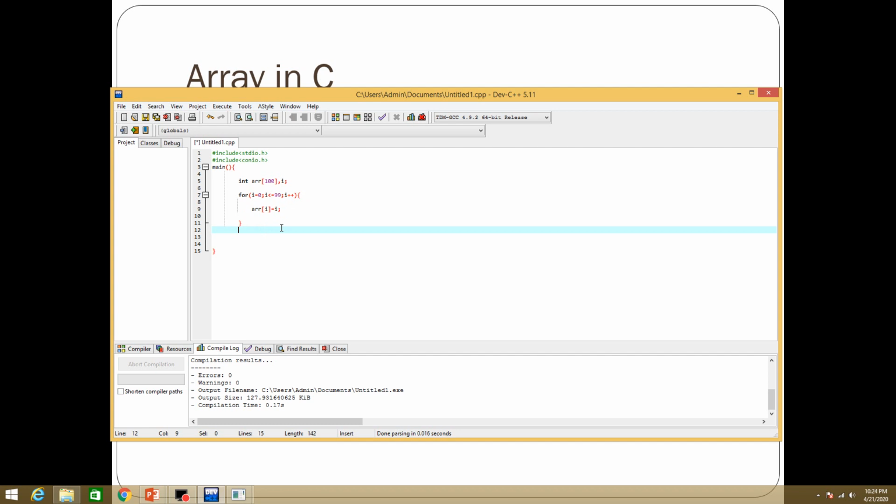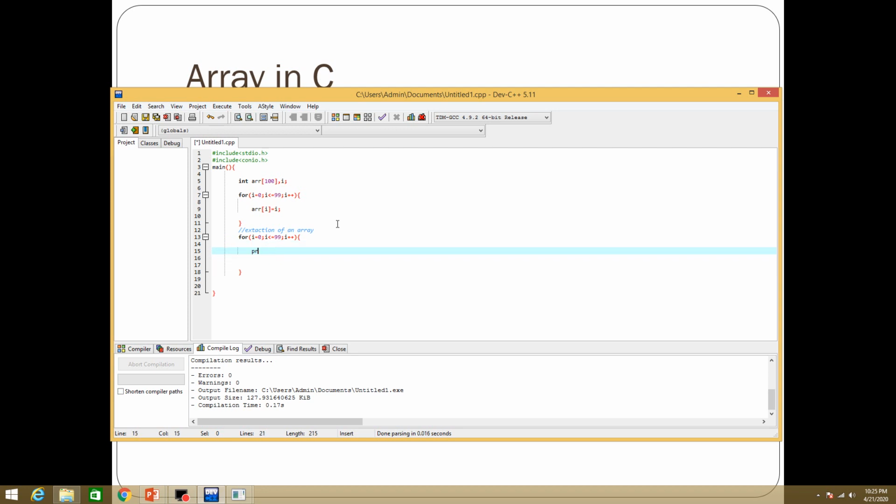So how can you extract the values? Extraction of an array: you can extract a large array by using the for loop also. So i will be equal to 0. I'm going to reinitialize i, with i less than or equal to 99 and i plus plus.